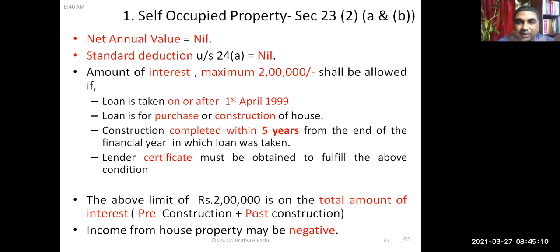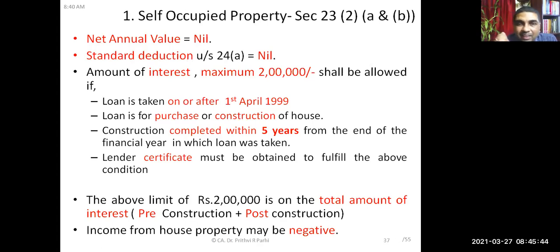How much interest has been paid, and if these conditions are complied with, that certificate is also necessary. And as I told you, the limit of 2 lakh rupees is there for interest on borrowed funds. But this 2 lakh rupees is total pre-construction interest and post-construction interest taken together. The limit is 2 lakh.